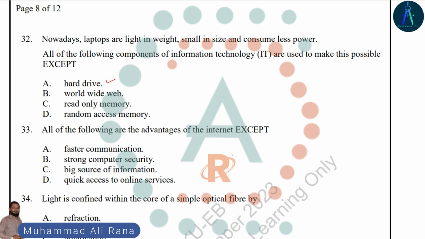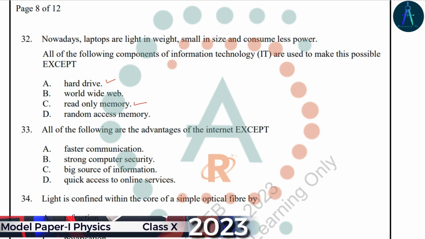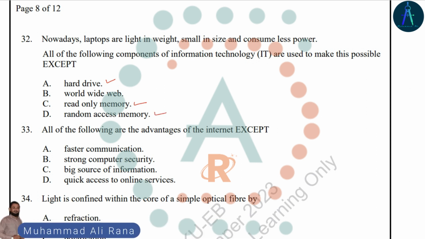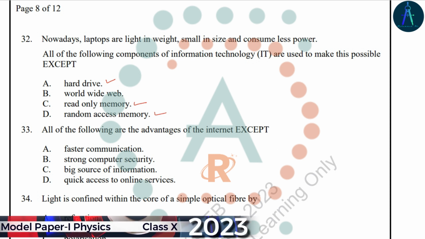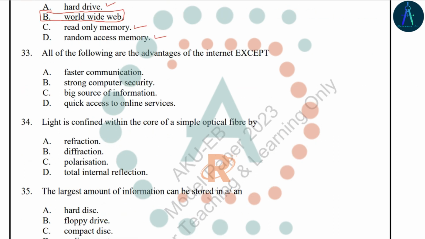So the hard drive, read-only memory, and the random access memory are all the components of IT that are used to make this possible for the situation that is given in question 32. So World Wide Web has no connection with the situation that is given in the statement. So option B is the right answer.